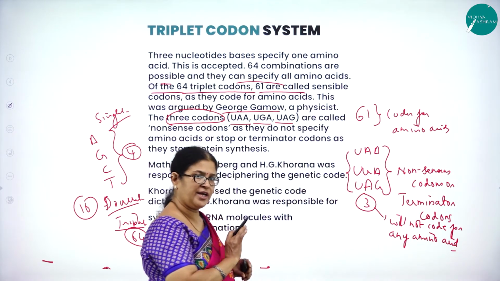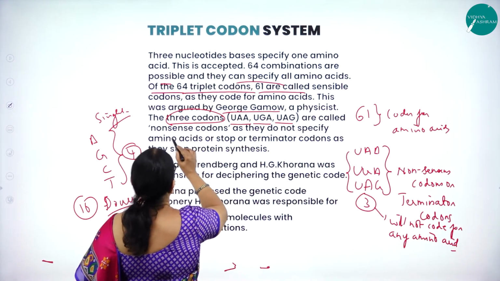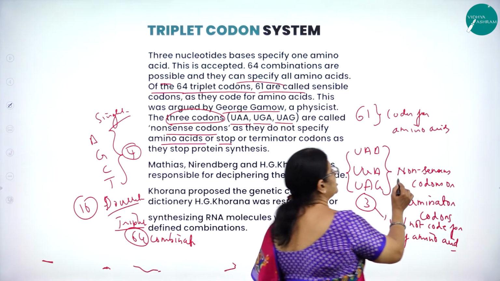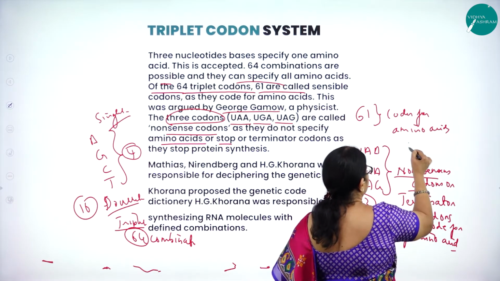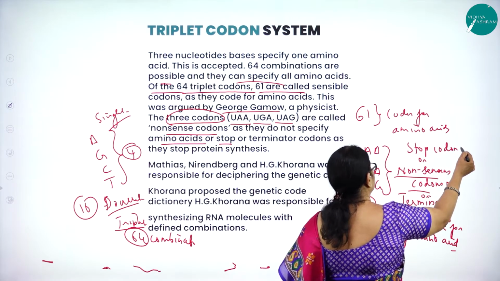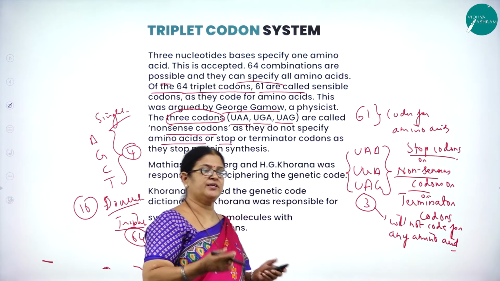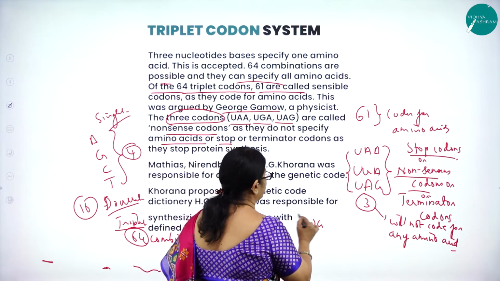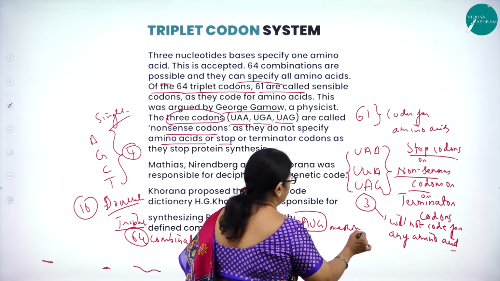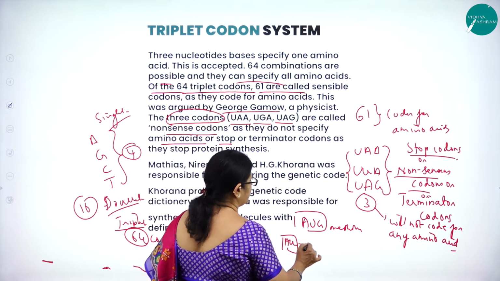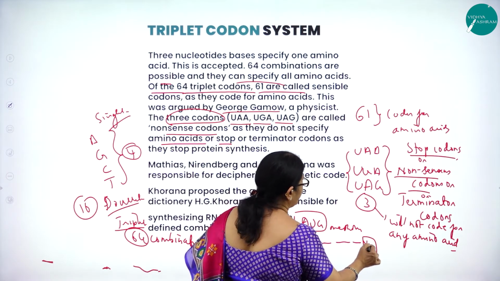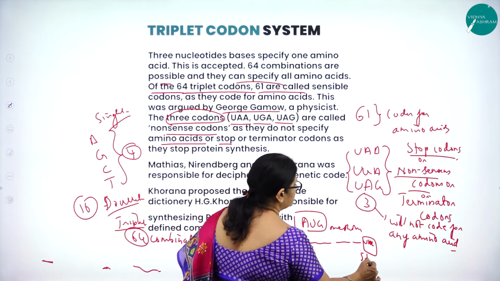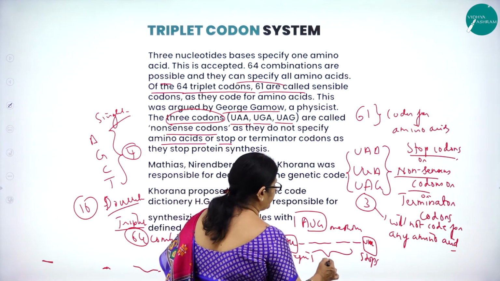They are called nonsense codons as they do not specify amino acids, and you can also use the words nonsense codons or terminator codons or stop codons. As I said, for every beginning there is an end, stop. So always the beginner will be AUG, that is methionine. Always this will be AUG, and here UAA or any one of them will come. So this begins and this will stop. This whole process we call as what? Protein synthesis.